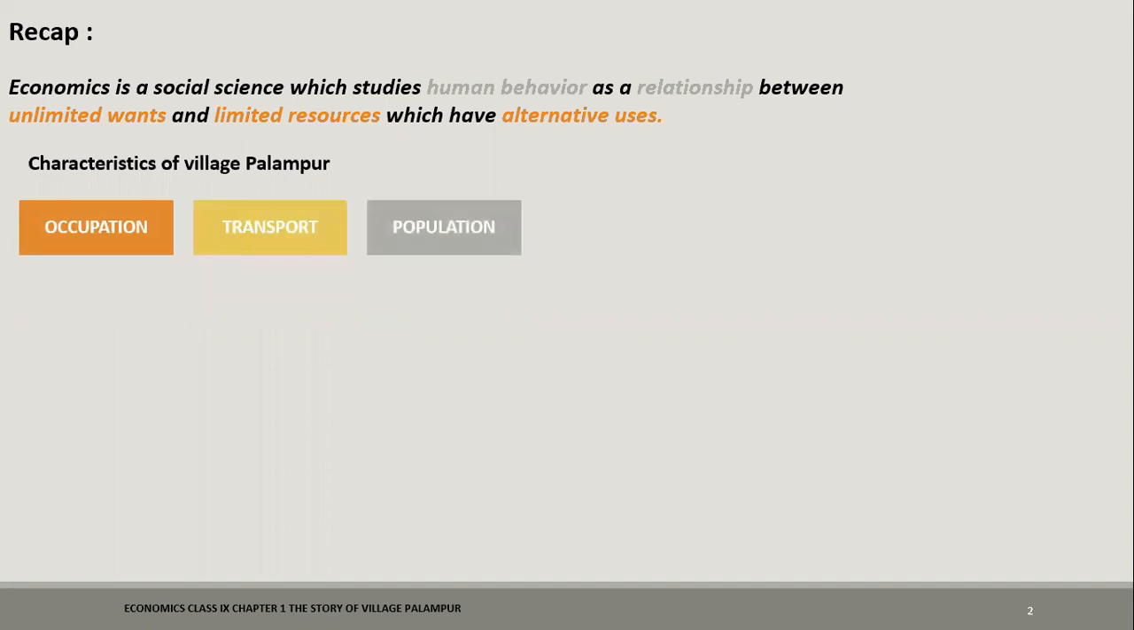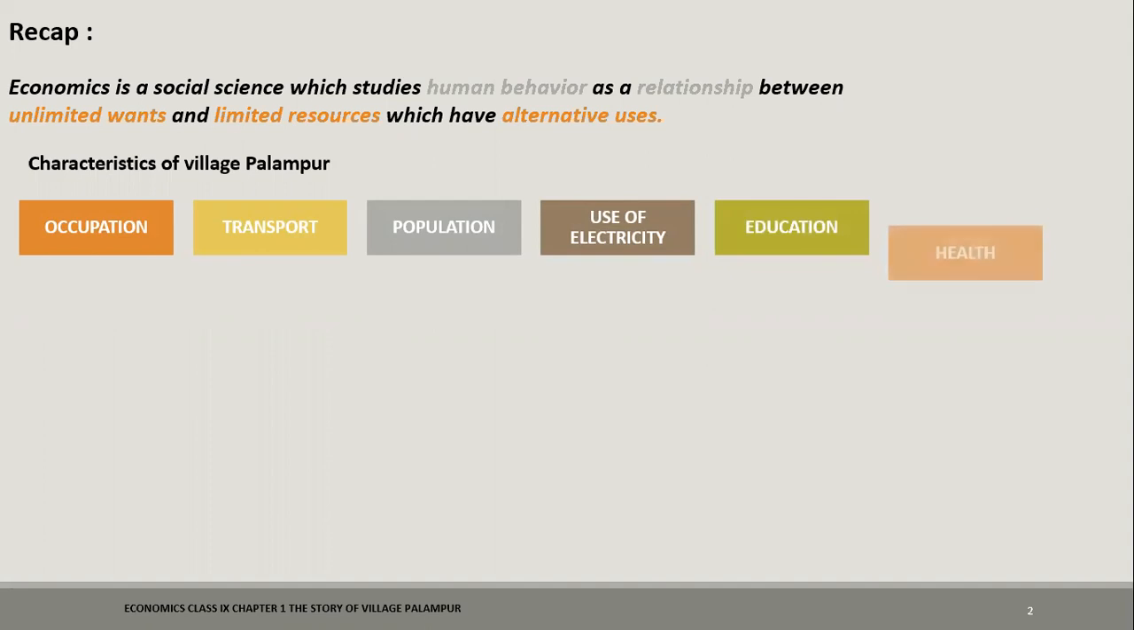First, what is economics? Economics is a social science which studies human behavior as a relationship between unlimited wants and limited resources which have alternative uses. Then we saw the characteristics of Village Palampur. In the characteristics, we saw occupation, transport, population, use of electricity, education, and health.